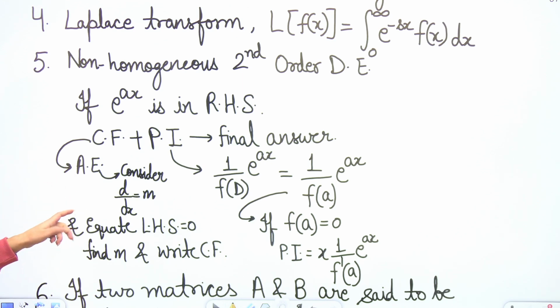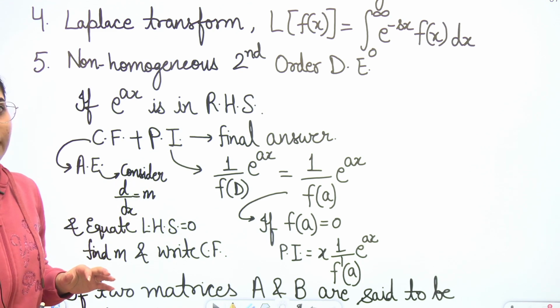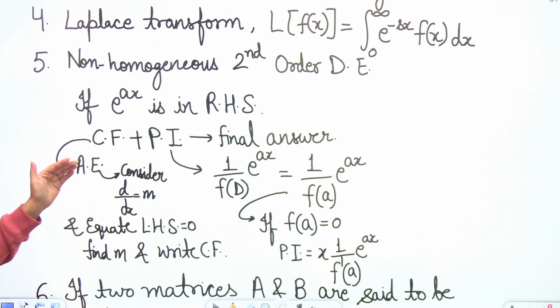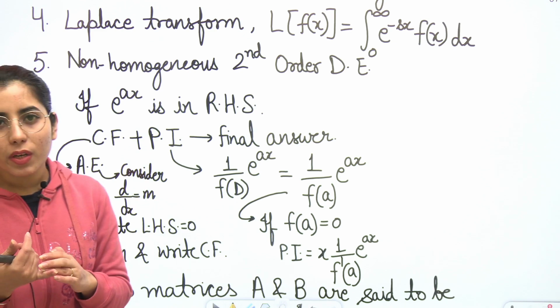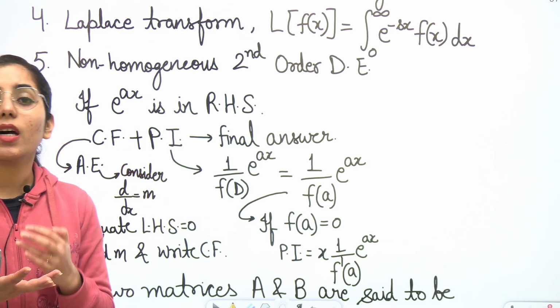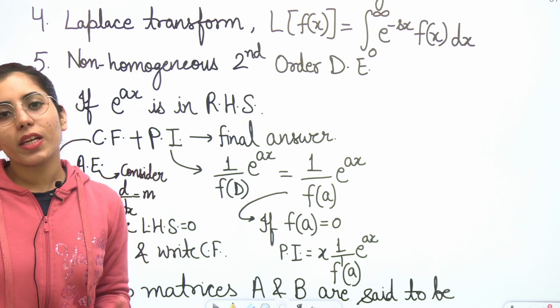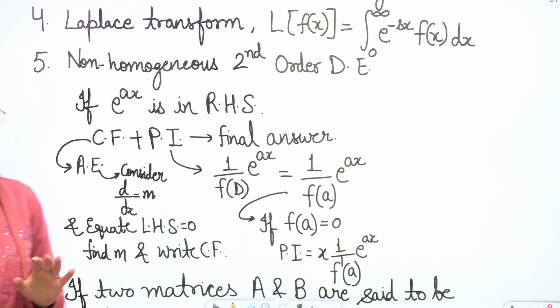Next, you will have to equate it with 0 simply. As I am saying, don't consider the right hand side part which is exponential or anything like that. Done. And then depending on what values of m you are getting, whether real and equal, real and unequal, complex numbers, complex conjugates, whatever values of m you get, depending on that you will write the final complementary function.